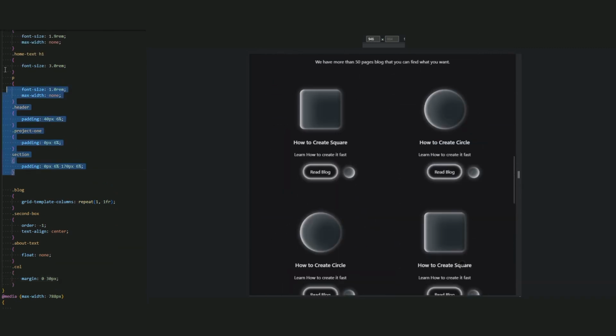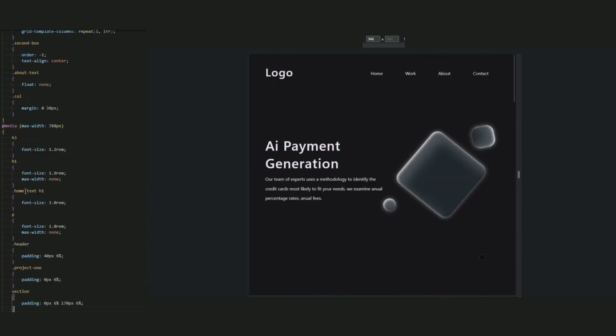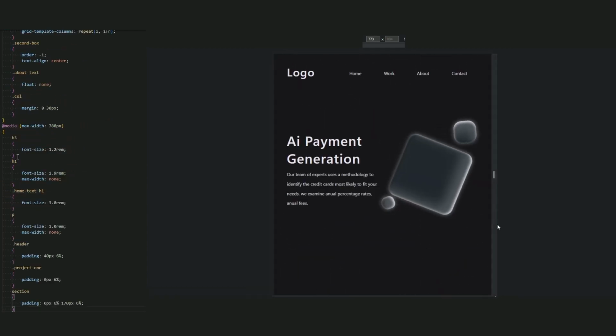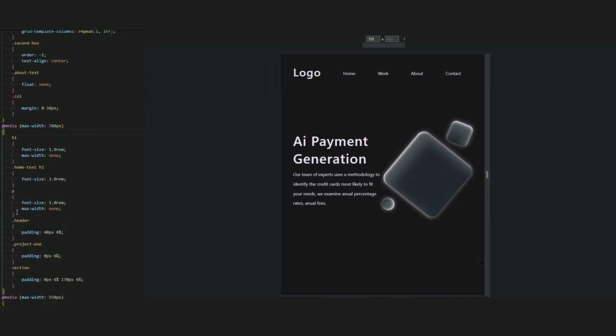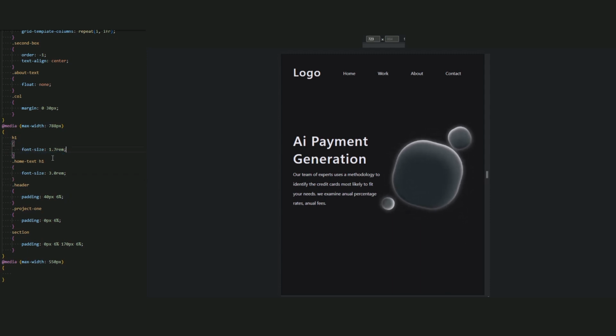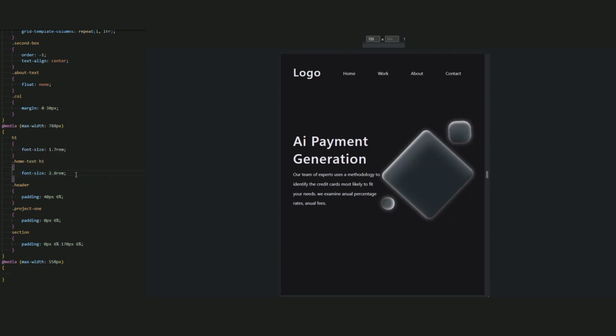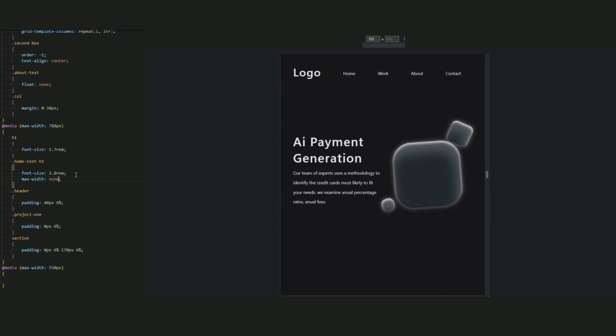Okay, let's go for the font media. Again, copy this to reduce the font size and the padding, and now paste it. Okay, first, we don't need to decrease H3 and P, I think. Yes, delete it. Now for the H1, font size be 1.7 rem. Home text H1, font size be 2.8 rem. And the max width be none.